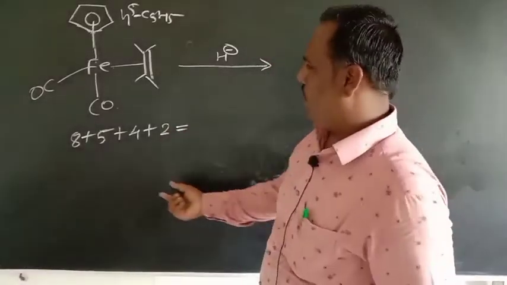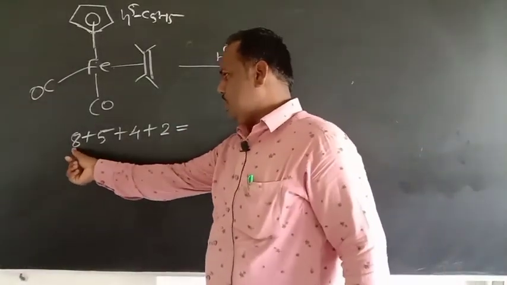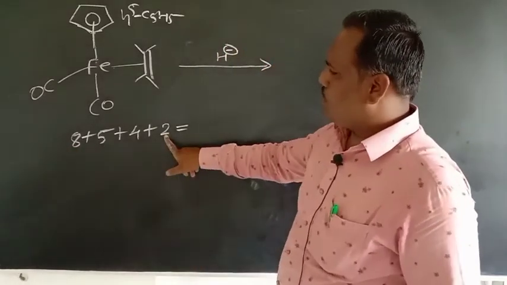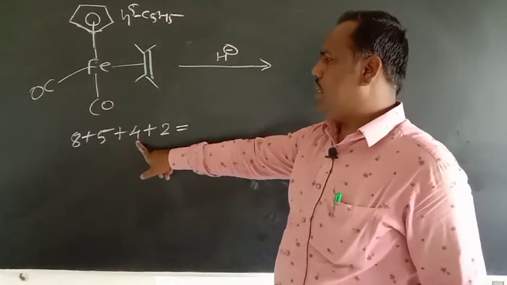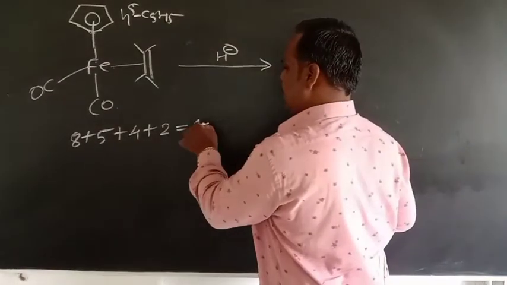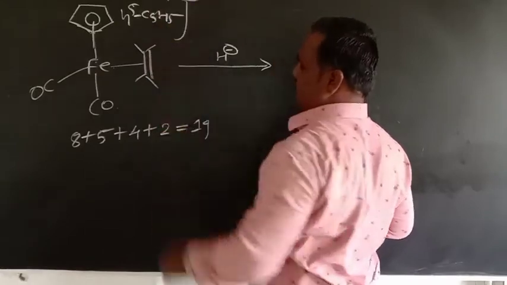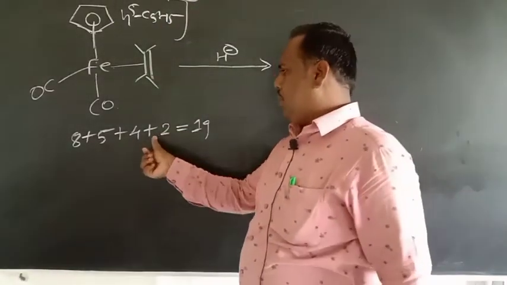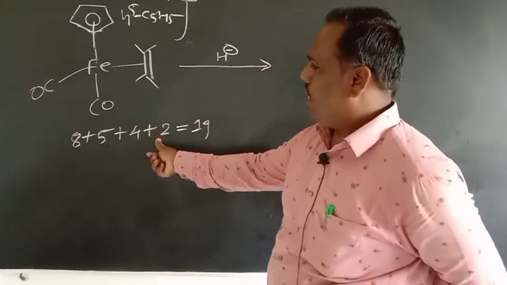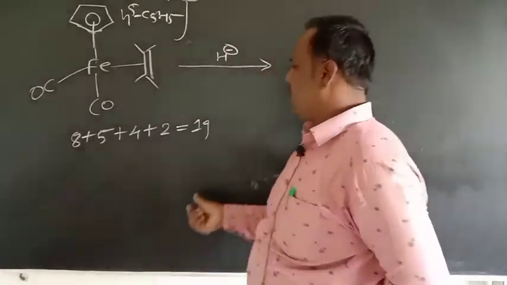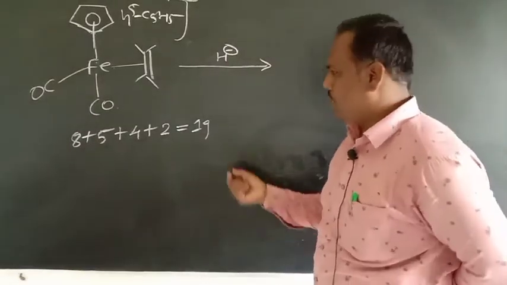So if we count the total electrons, 8 plus 5 is 13, 13 plus 2 is 15, and 15 plus 4 is 19. So total 19 electrons are there. So the net charge on this complex should be positive. We count once again: 4 plus 2 is 6, 6 and 8 is 14, and 14 plus 5 is 19 electrons. So the net charge on this complex should be positive.